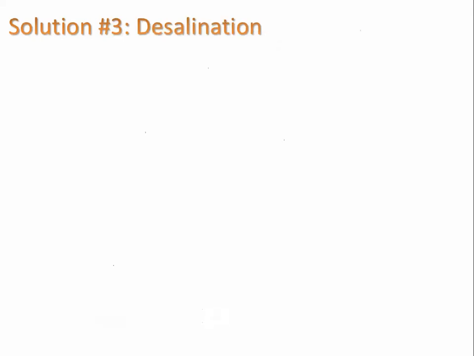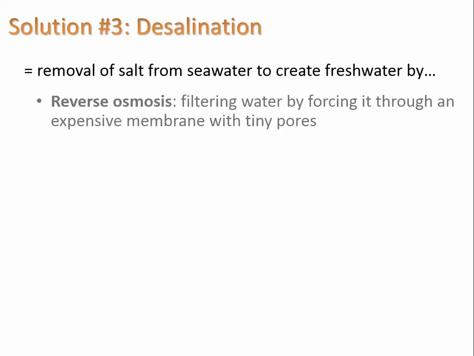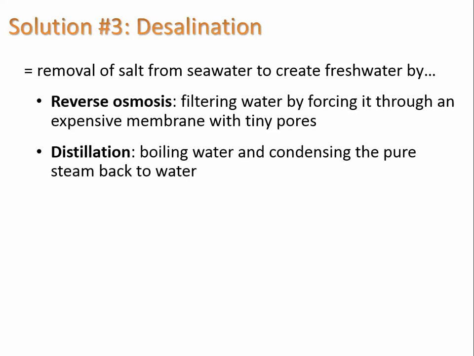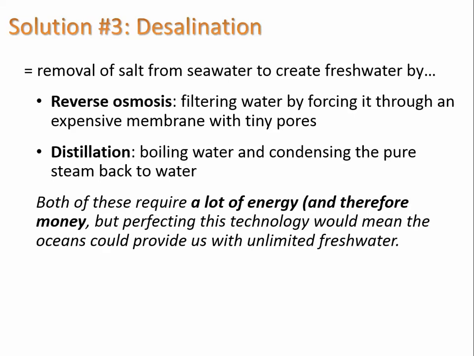And solution number 3 is desalination, which is the removal of salt from seawater to create fresh water. It can be done by reverse osmosis, which is filtering water by forcing it through an expensive membrane with tiny pores. And some people do this in their homes, in their kitchens. You could also distill the water, which means boiling it and condensing the pure steam back to water. But both of these require a lot of energy and therefore money. But perfecting this technology would mean the oceans could provide us with unlimited fresh water.